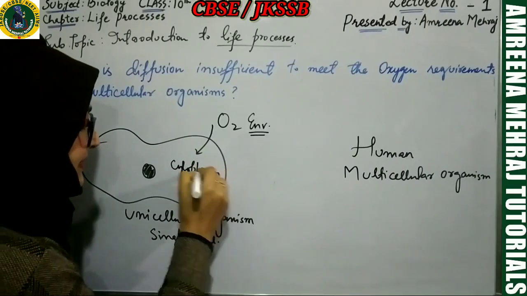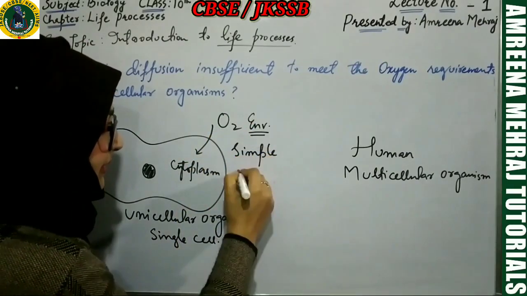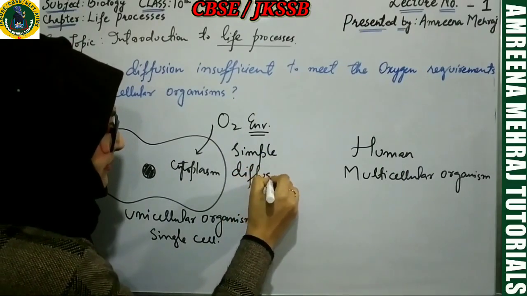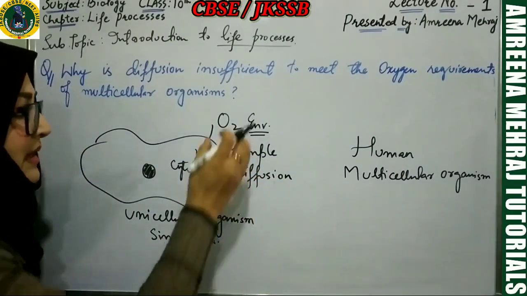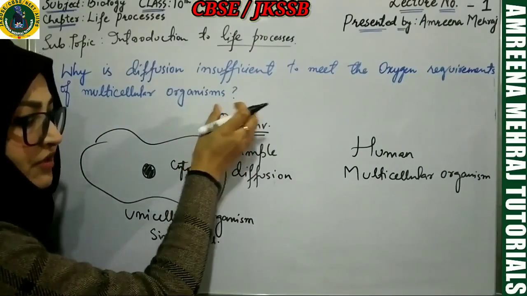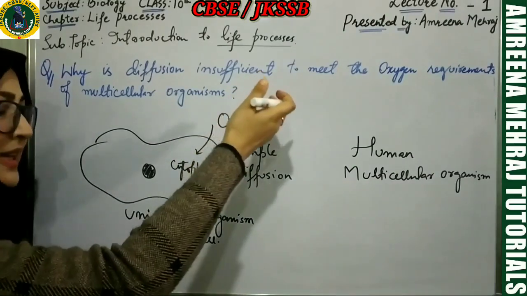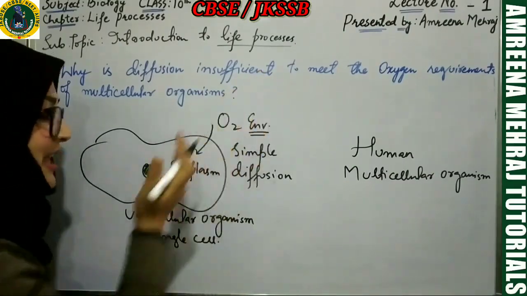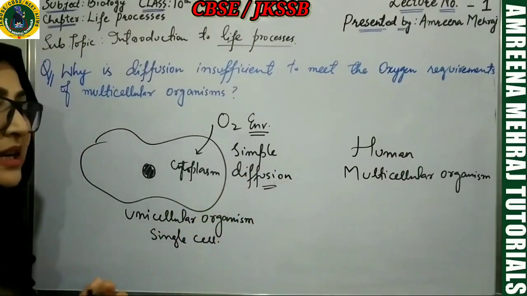Very simple. What is happening over here is simple diffusion. Diffusion, what you say, the movement of a gas from a region of higher concentration, which is outside, to a region of lower concentration, which is inside. So the gas will itself flow from the environment into the cytoplasm. That process is simple diffusion. No energy is utilized.